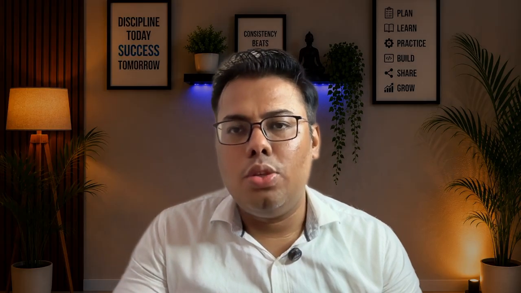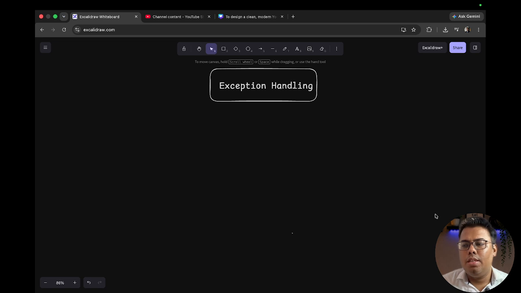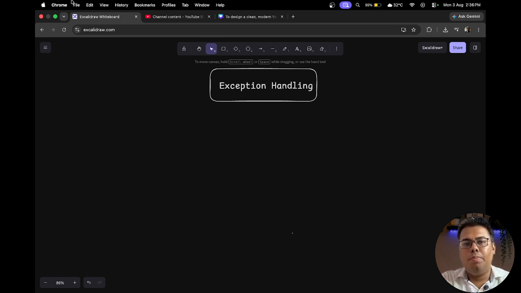We should be focusing more on how we can handle that, and this whole concept is known as exception handling. Not only Python, but every language has some kind of exception handling, because whatever the user enters, we do not have control over that. A user sometimes can enter the wrong value, but at least we can notify the user. Okay, so let's move to our blackboard, and let me give you the theory part on try except.